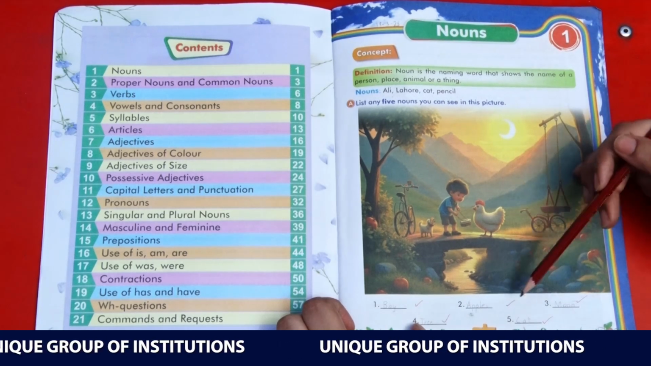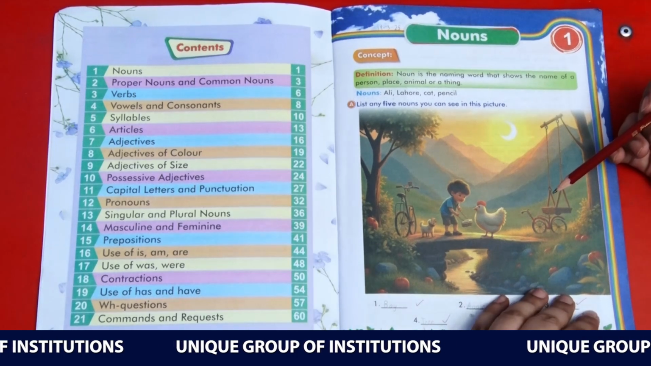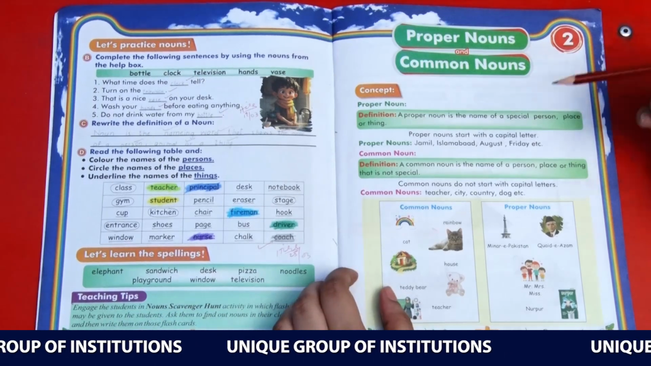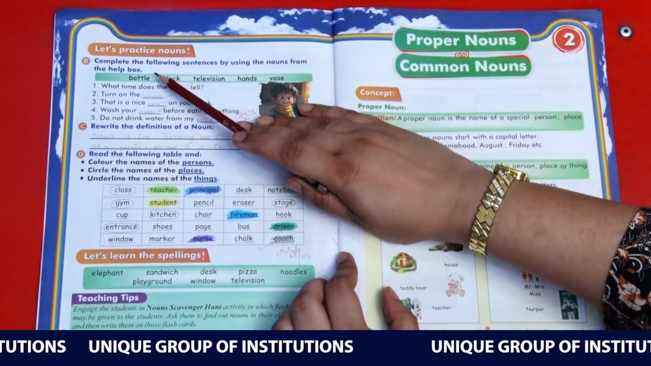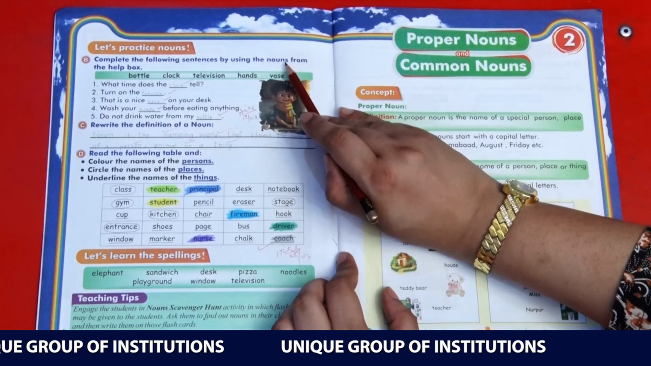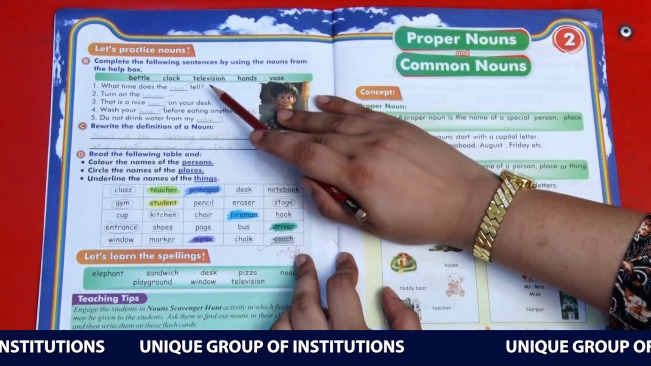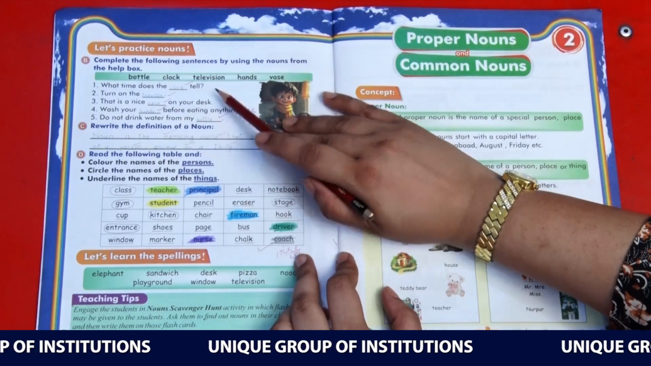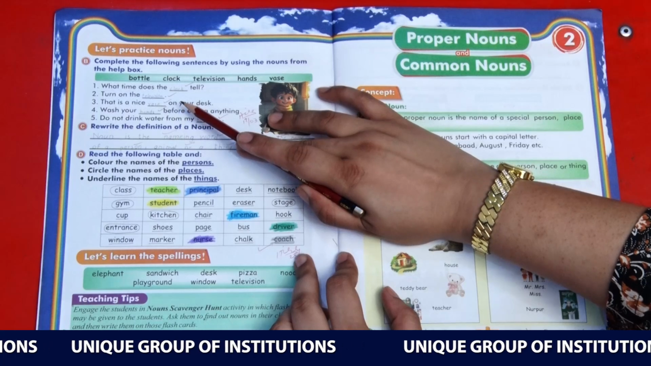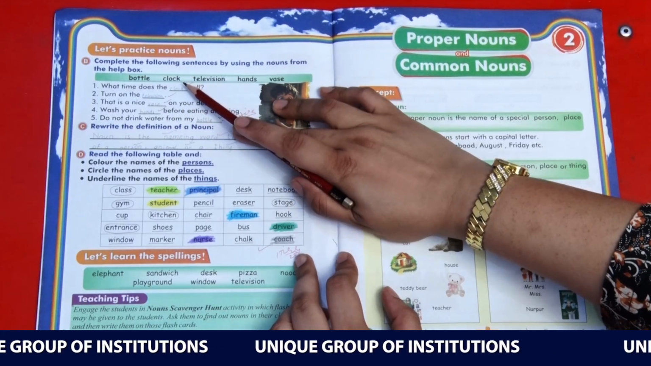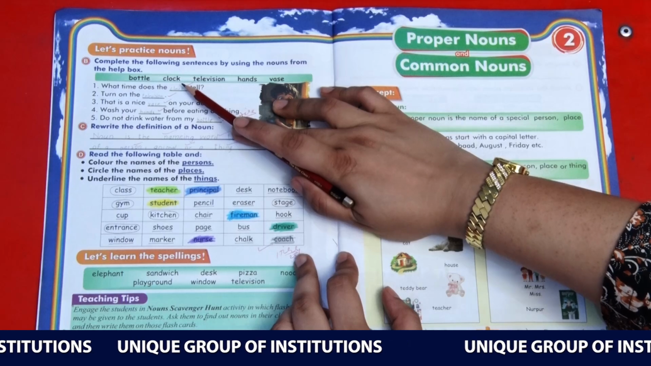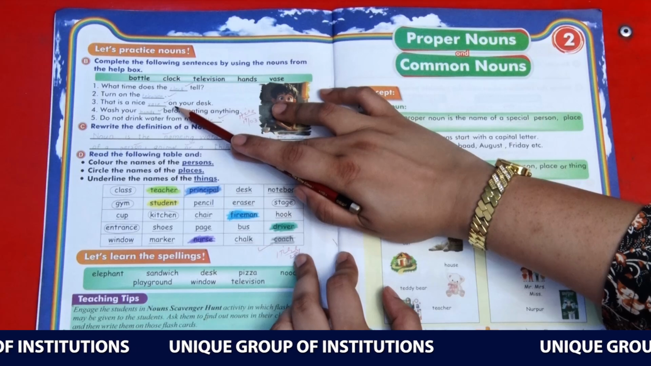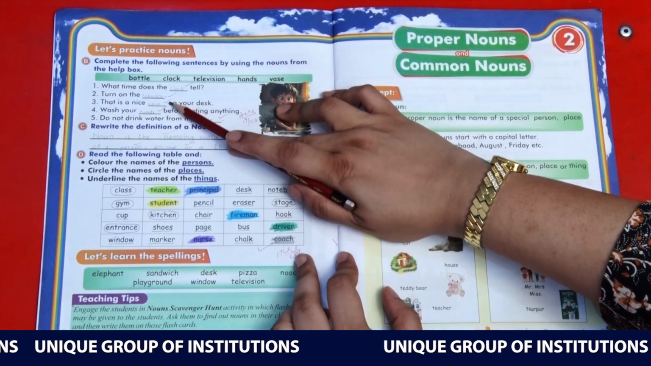After this task, you need to turn your pages and open page number 2. On page number 2, the first task is to complete the following sentences by using the nouns from the help box. You are given 5 words in this box. You need to use these words in filling these blanks. First is, what time does the dash tell? So we would know the time from the clock. So we will write clock here. Second is, turn on the dash. We have television here, we will write television.